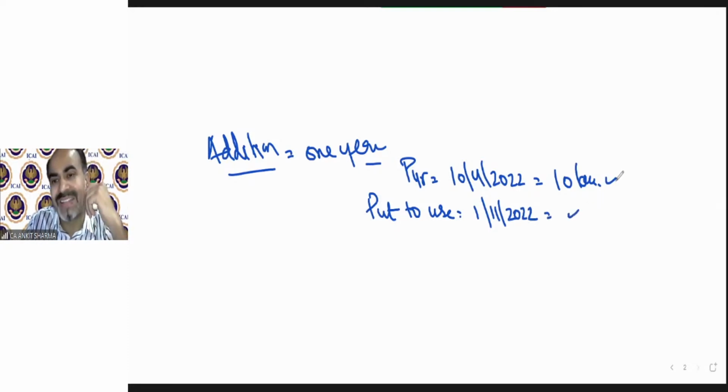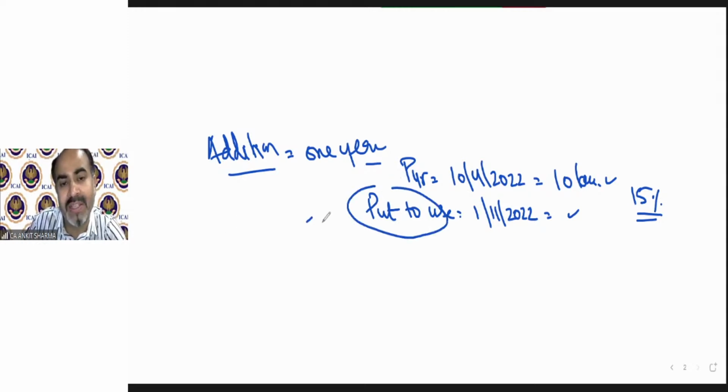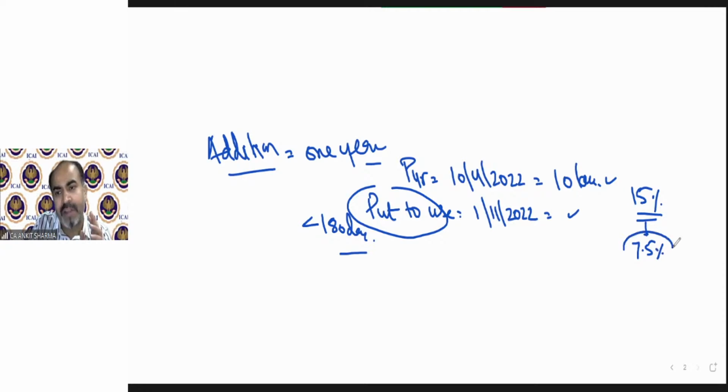So now you purchased the asset and put it to use in the same year. The depreciation rate is 15%. So now how can we claim depreciation? Because the asset is put to use for less than 180 days, we can claim half the rate of normal depreciation, that will be 7.5%, and half of additional depreciation, that will be 10%, because the additional depreciation rate is 20%. Clear?